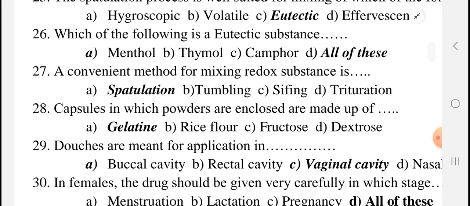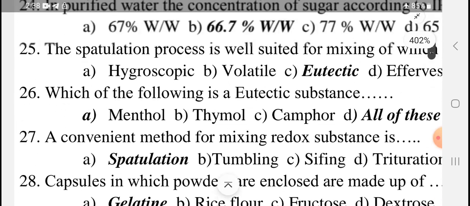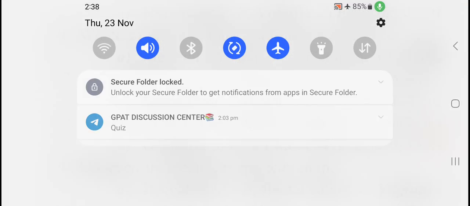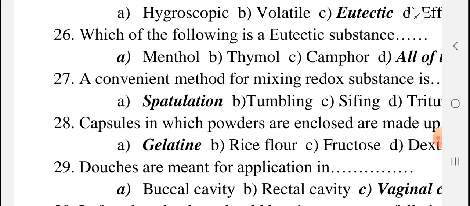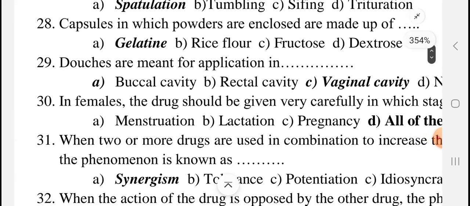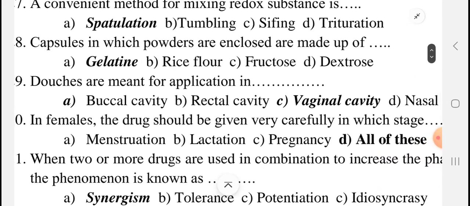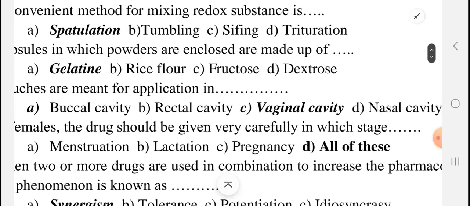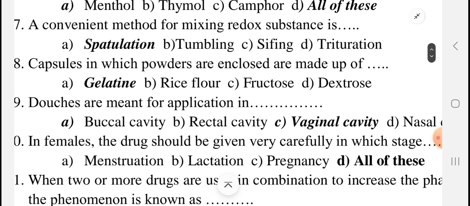The capsule shell, the outer shell, is made up of gelatin. Douches are meant for application in the vaginal cavity. In females, the drug should be given very carefully in the menstruation, lactation and pregnancy stages. All of these are the options.